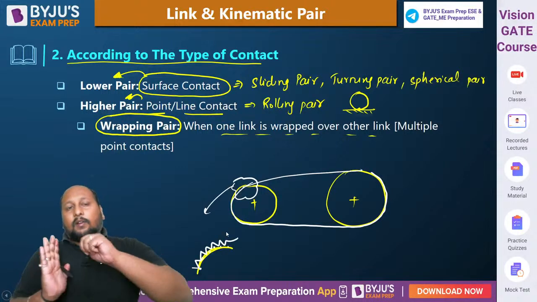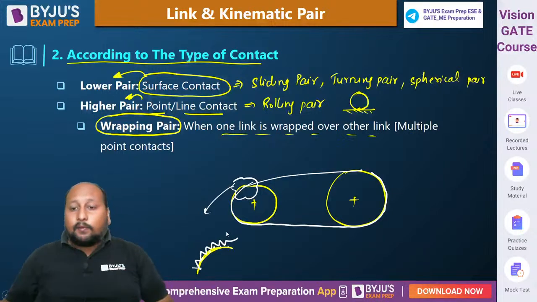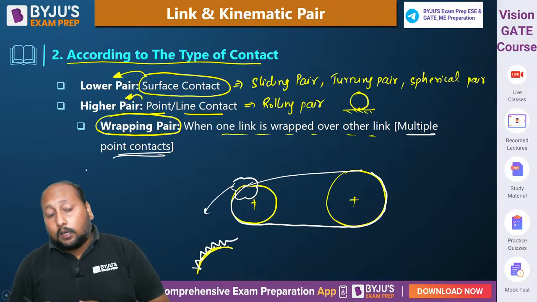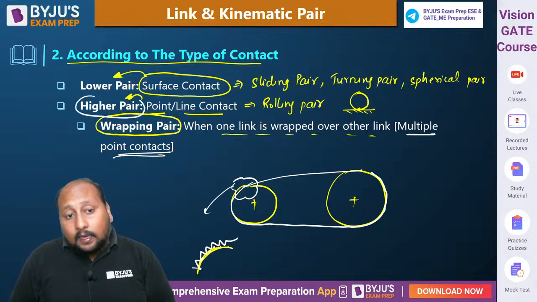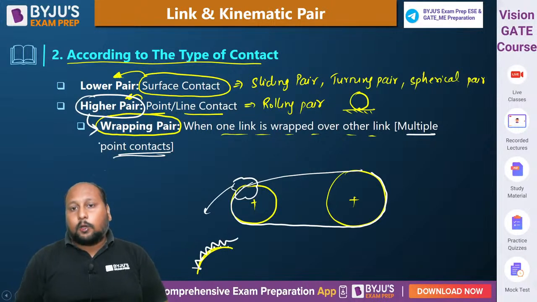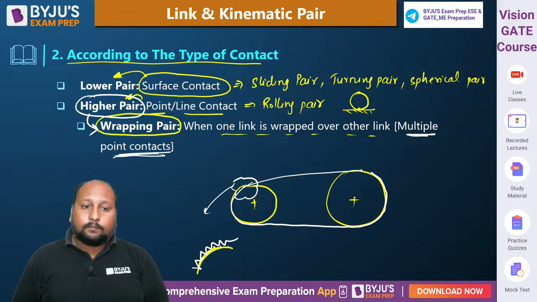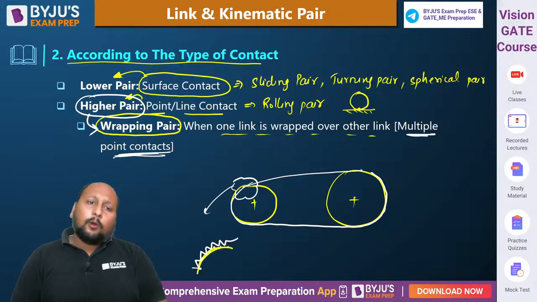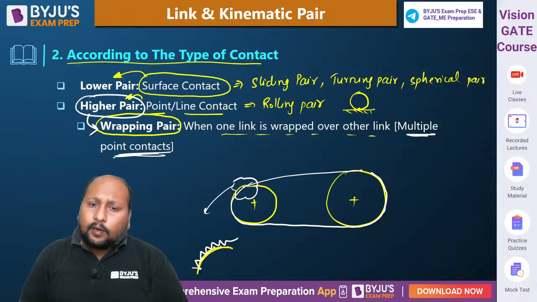So whenever one of the links is being wrapped over another link and we are having multiple point contacts, that kind of pair is called a wrapping pair. And the wrapping pair is an example of a higher pair, so here multiple point contacts. Clear? Fine. You will say, sir, sliding pairs also have multiple point contacts.